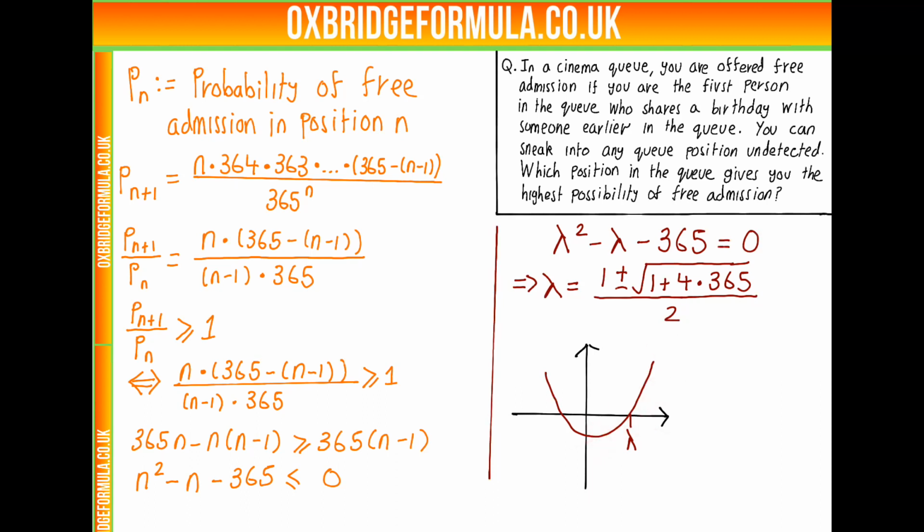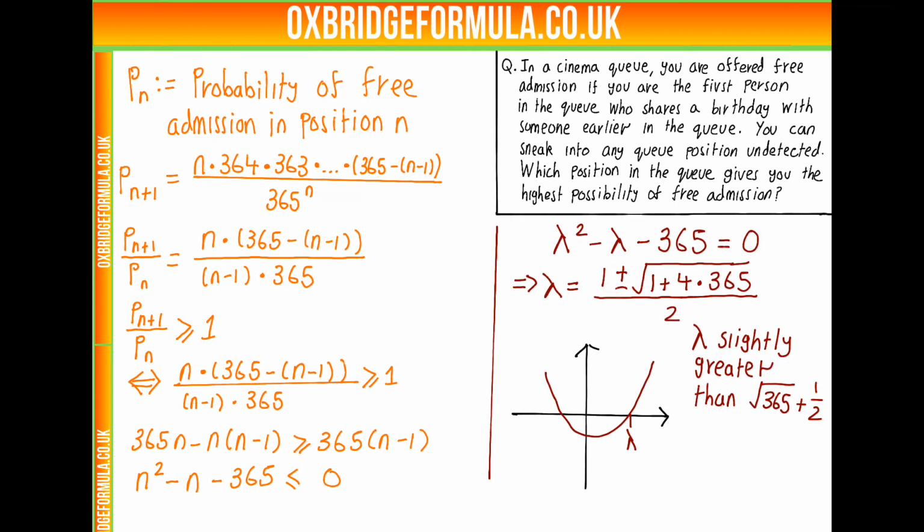So we need to approximate lambda. Now, there's no way to accurately get what lambda is without a calculator, but that's not a worry really, because we're only looking at n integers. As long as we know the two integers that lambda lies between, it'll be sufficient to work out what n we're looking at here. So what is this? Well, we can see that lambda is slightly greater than root 365 plus a half, because the root of 4 times 365 is like divided by 2 here, and the 1 makes very little difference. So this bit's roughly root 365, and then we're adding a half.